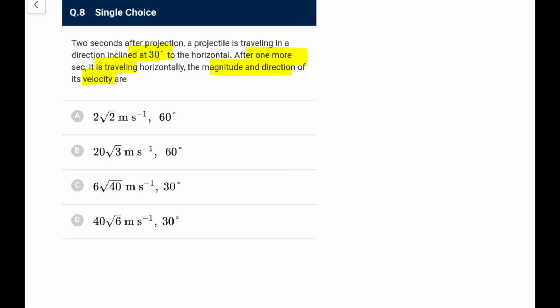That means the time taken to reach the maximum height, which you write as T by 2, is equal to 3 seconds. So T is equal to 6 seconds, the time of flight, which you write as 2 uy by g, is equal to 6. So uy comes out as 30 meters per second. So this is the first thing, uy will come out as 30 meters per second.